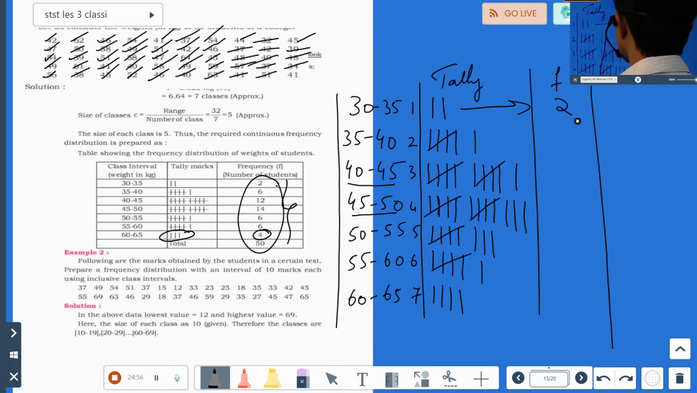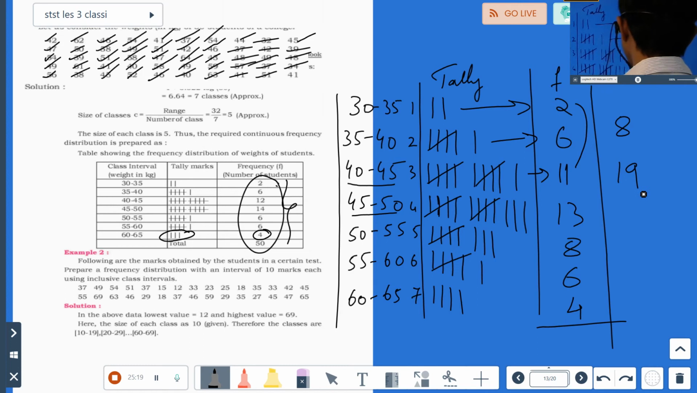So how much is this? 2. This is 5 plus 1, 6. 5, 10 plus 1, 11. 5, 10 plus 3, 13. 5 plus 3, 8. 5 plus 1, 6. Plus 1, 4. Okay, 2 plus 6 is 8. 8 plus 11 is 19. 19 plus 10, here I have come directly. 19 plus 10 is 29. 29 plus 8 is 37. 37 plus 13 is how much? 0, carry 1, 3 plus 1, 5. 50. How much is it? 50.